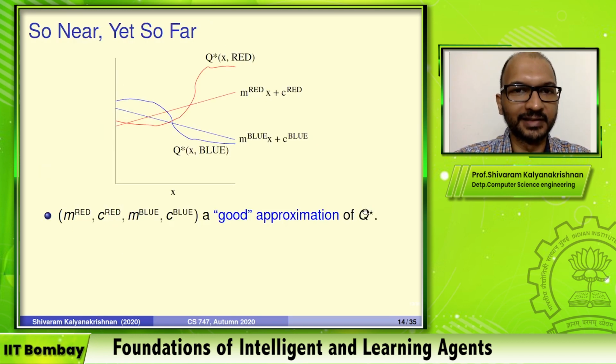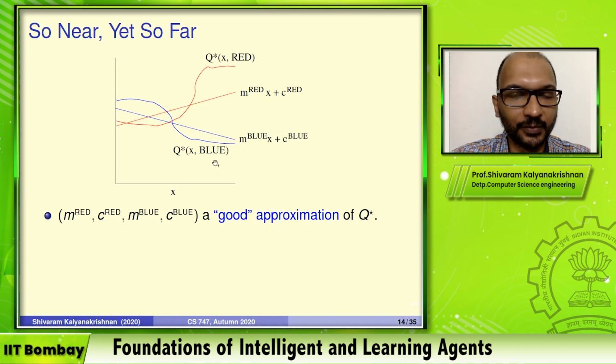Let's begin with this picture. Again, let's assume that there is a single state feature x. The reality, let's say for this MDP, is that Q star looks like this. There are two actions, red and blue. So Q star for red, as a function of state, looks like this curve over here, and similarly there's a Q star for the blue action.